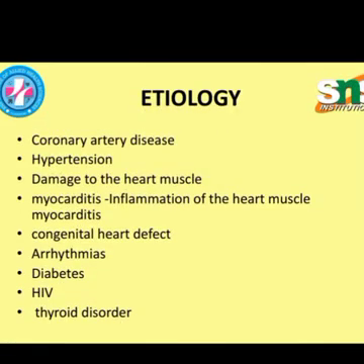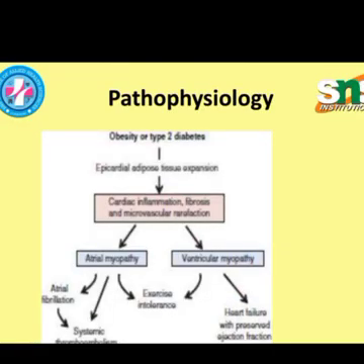And then etiology: coronary artery disease, hypertension, damage to the heart muscles, myocarditis, congenital heart defect, arrhythmias, diabetes, HIV, and thyroid disorders. Pathophysiology: due to obesity or type 2 diabetes, epicardial adipose tissue expansion leads to cardiac inflammation, fibrosis, and microvascular malfunction, which leads to atrial myopathy, which leads to atrial fibrillation or exercise intolerance, which leads to systemic thromboembolism. In another case, the cardiac inflammation or fibrosis leads to ventricular myopathy, which leads to exercise intolerance, or which leads to heart failure with preserved ejection fraction.